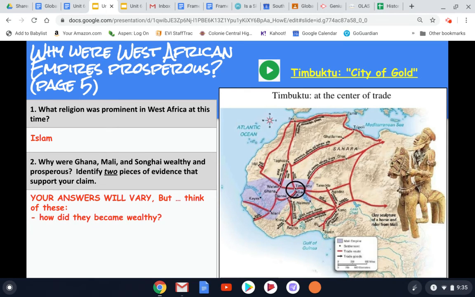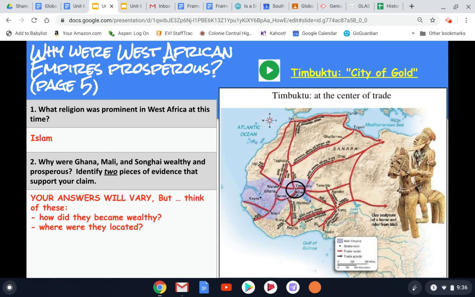Think about, how did they become wealthy? What were they making their money off of? Prosperity needs to come as a result of wealth. It also has to be something that provides stability and learning. So consider those as well.